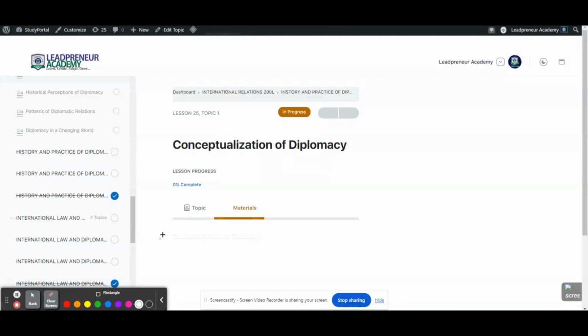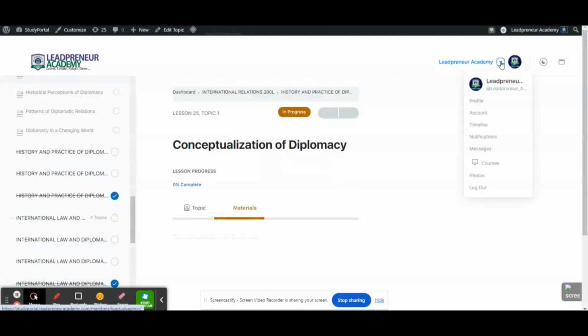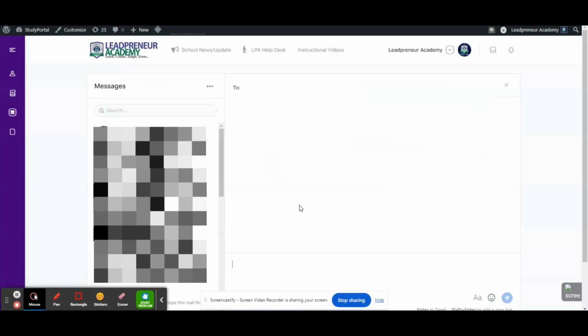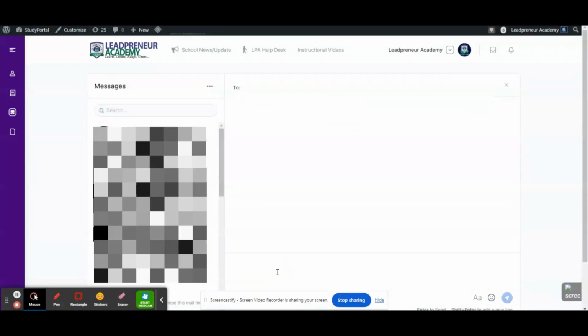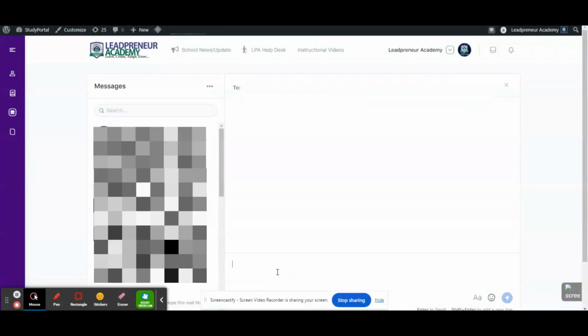You have to send a message to the administrators on the portal. And how do you do that? At the top right here, you will see your name, and beside that you will see a small button, this button right here. Click on this button. When you click on the button, underneath that you're going to see messages. Click on new message. If you click on new message, it's going to take you to an interface like this where you would be able to write a message to the administrators.